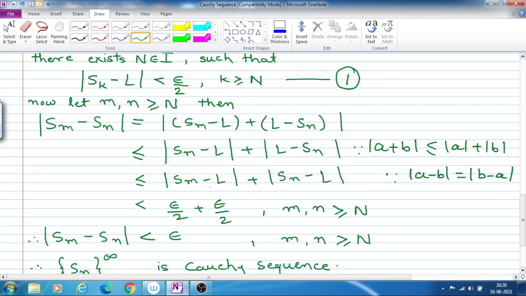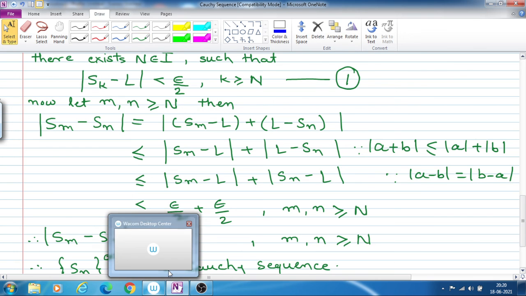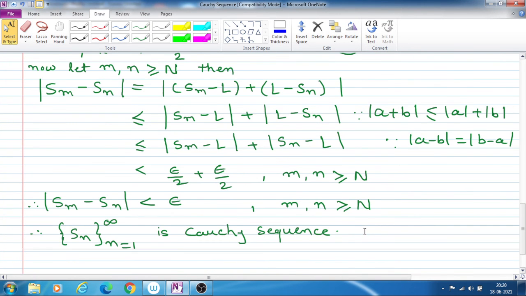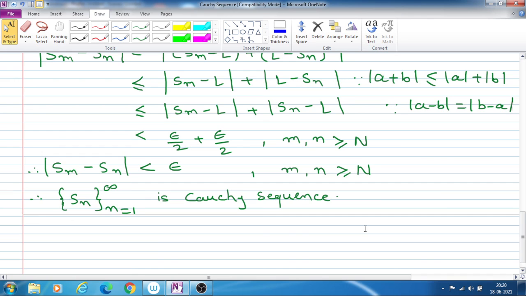Both the mods are less than epsilon by 2. Therefore mod Sm minus Sn is less than epsilon by 2 plus epsilon by 2, which is equal to epsilon. So this is less than epsilon, and this is for m and n greater than or equal to capital N.